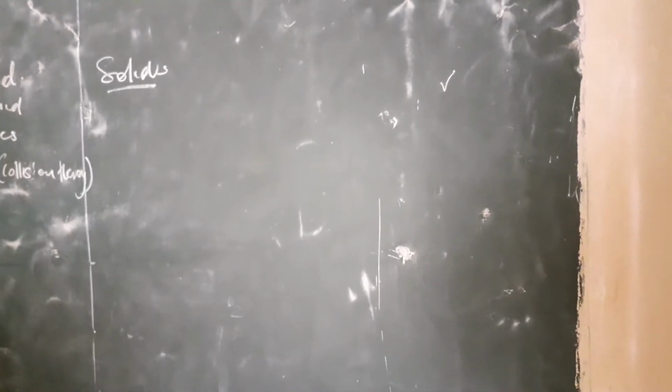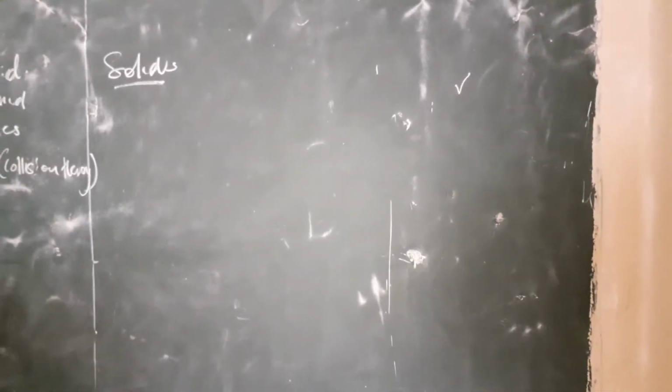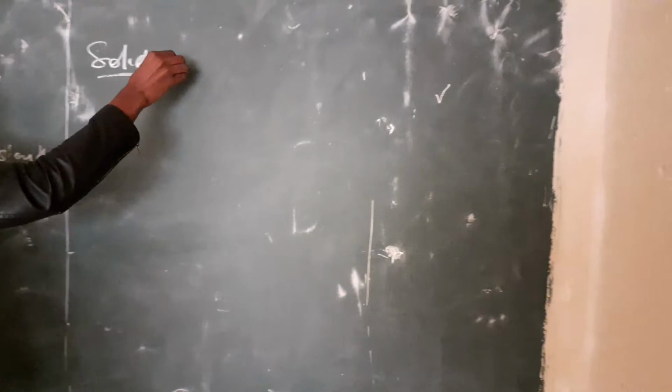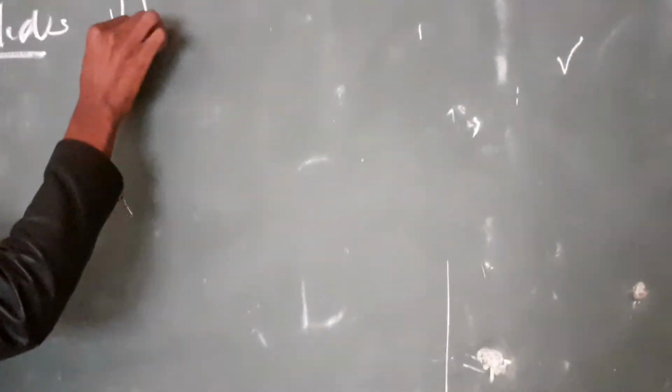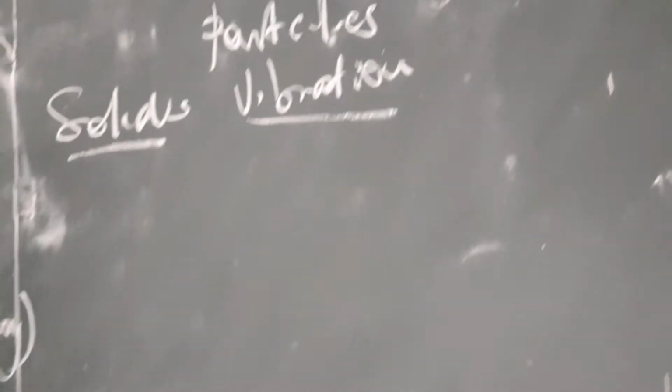Solids. In solids, the particles do what you call vibration. The particles in solids vibrate at a fixed point.